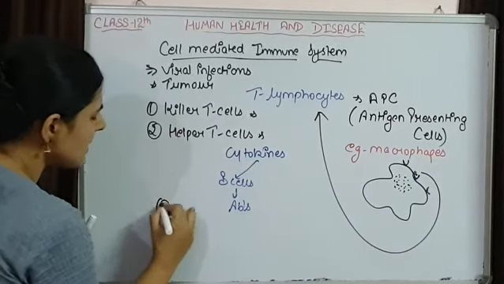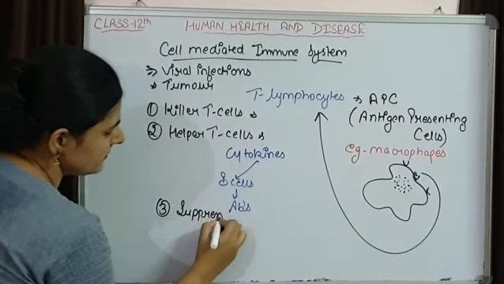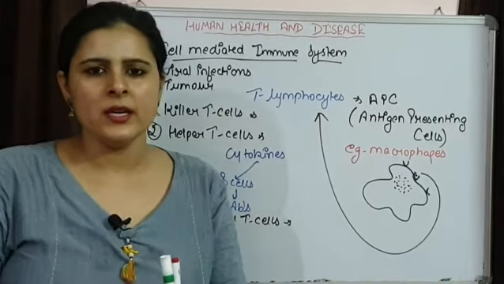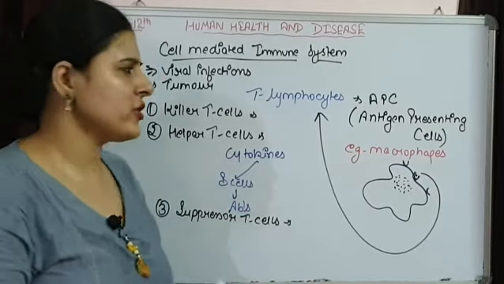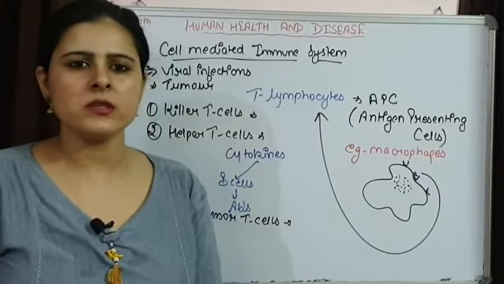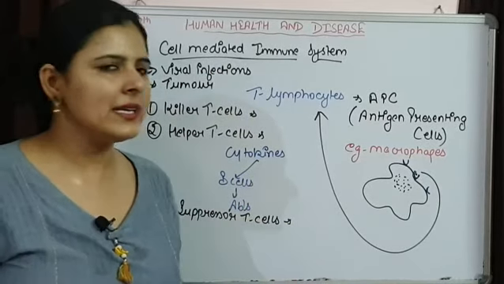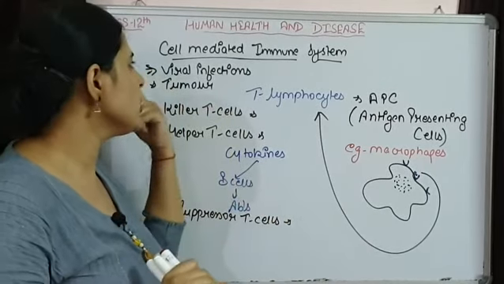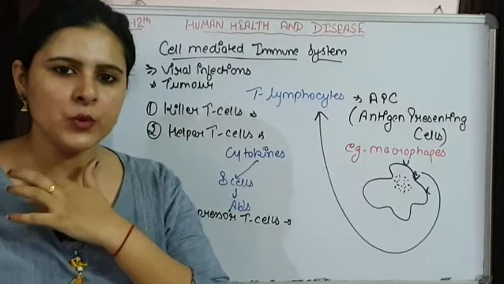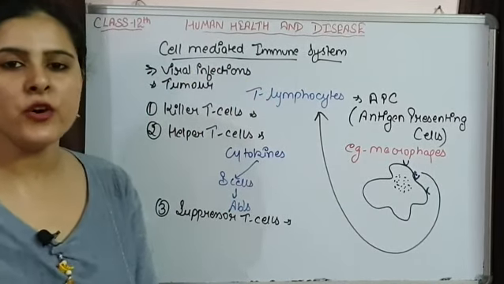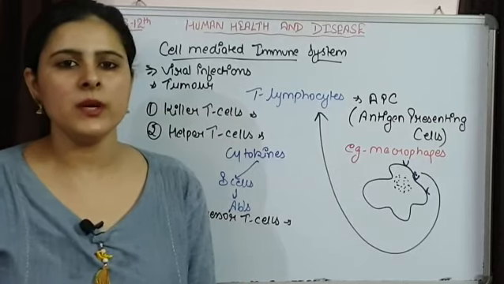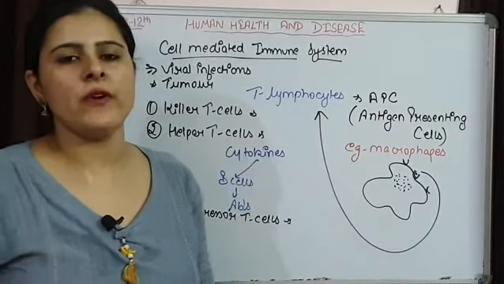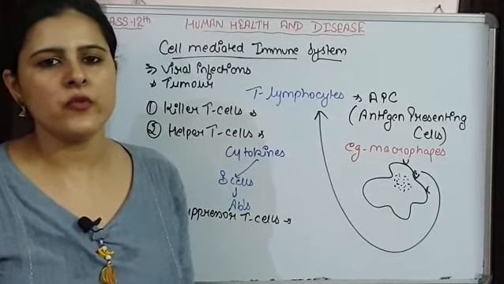The third type of T cells are suppressor T cells. When an infection has already decreased after the action of both the humoral and cell mediated immune systems, these suppressor T cells are responsible for suppressing the activity of both. Many times they also suppress their activity so that they do not affect the self particles of our body.